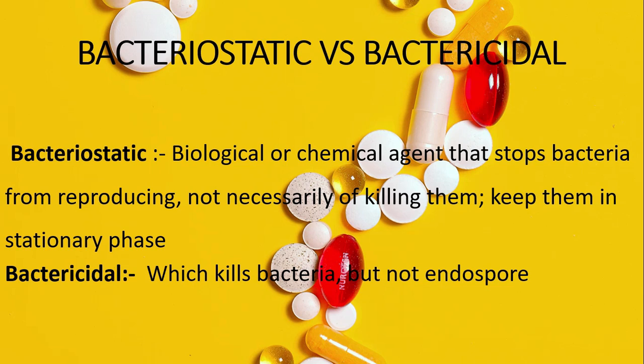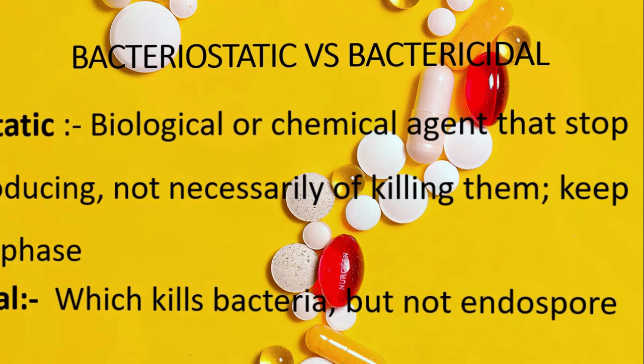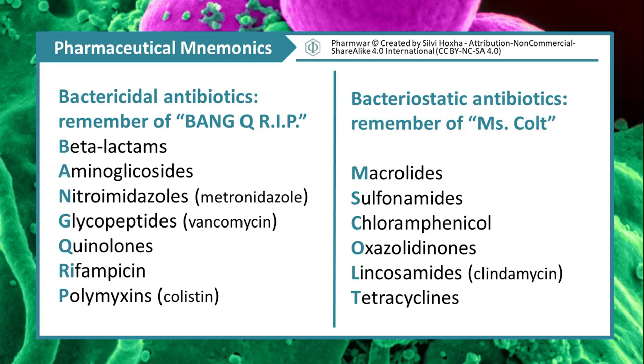This is the bactericidal antibiotics and bacteriostatic antibiotics comparison chart. Beta-lactams, aminoglycosides, nitroimidazoles, glycopeptides, quinolones, rifampicin, and polymyxins come under bactericidal antibiotics. You can easily remember that as BANG QR RIP, rest in peace.